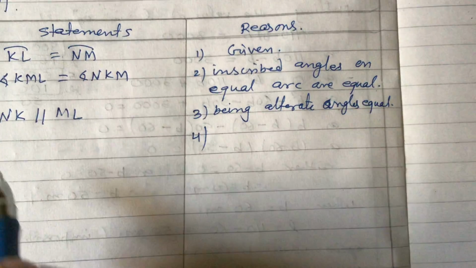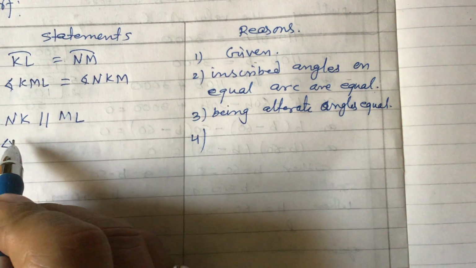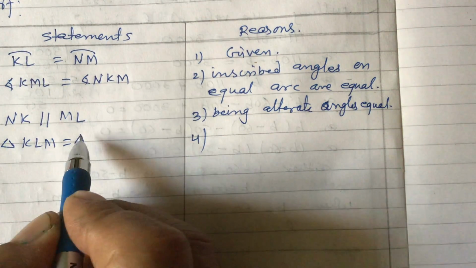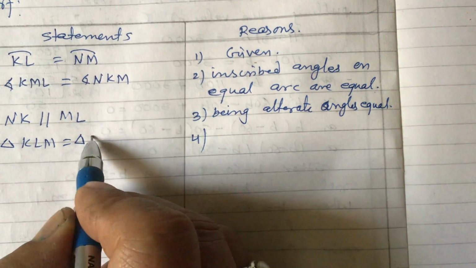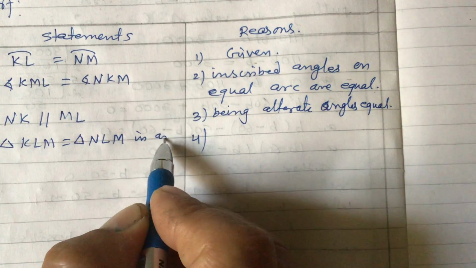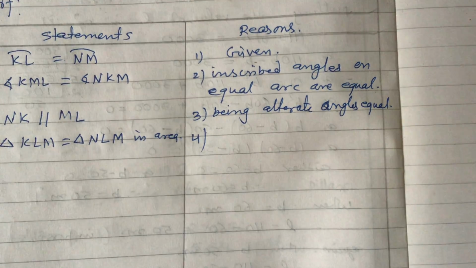So we can write like this: triangle KLM is equal to triangle NLM in area. They are equal in area.